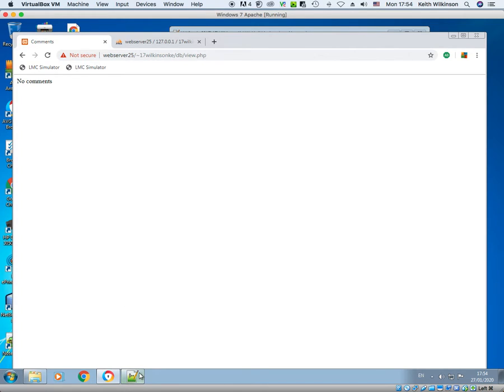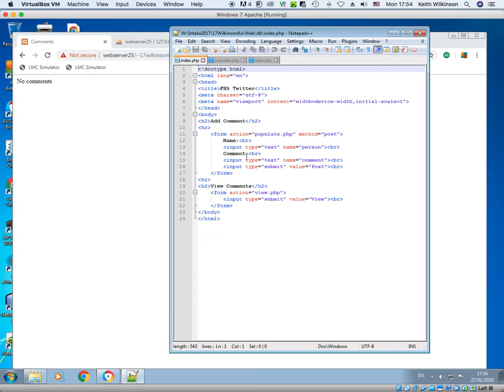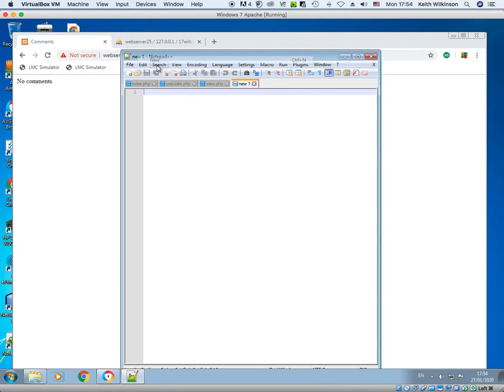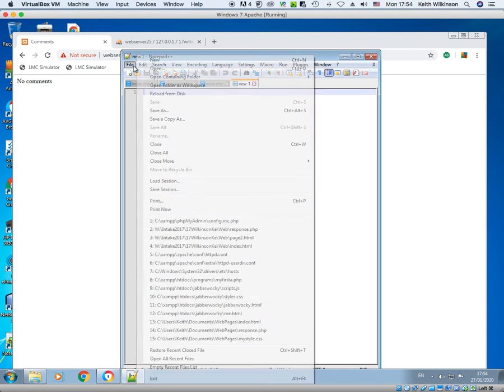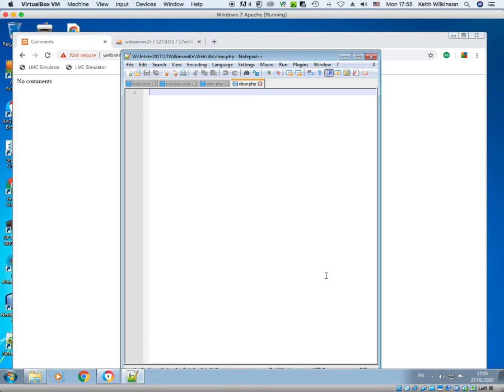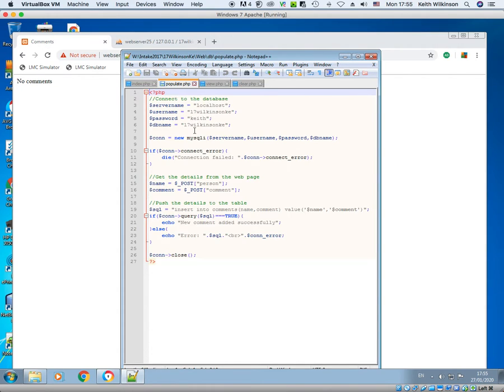So we're going to create a new file. So if we hop over to Notepad++, choose File, New, and we're going to save this straight away, File, Save As. We're going to call it clear. You can call it whatever you like, delete would be good, but I'm going to call it clear.php, and I'm going to save that file. Now I'm not going to do a lot of typing. I'm really going to go to a few of the other files and pinch the actual code.